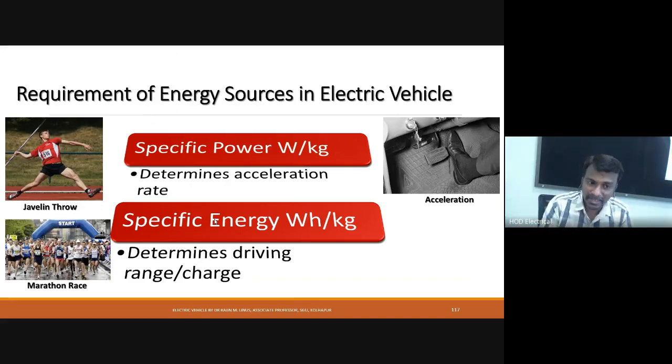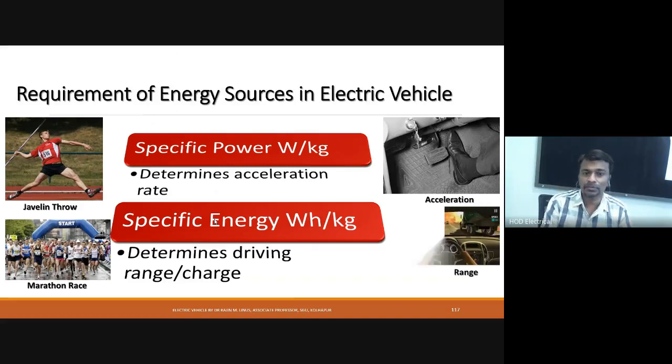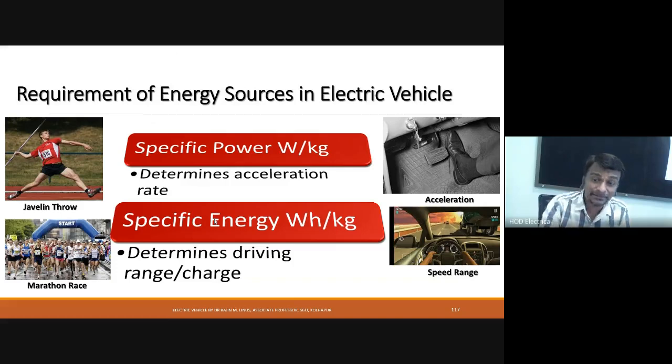Similarly, in an electrical vehicle, if the energy source has high specific energy, we will get a wide speed range. Otherwise, we will not. If the energy source has low specific energy, our speed range will be very small.